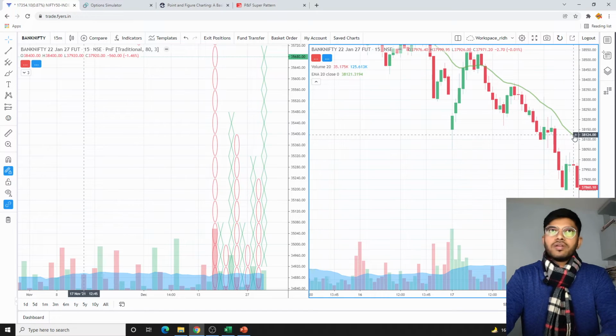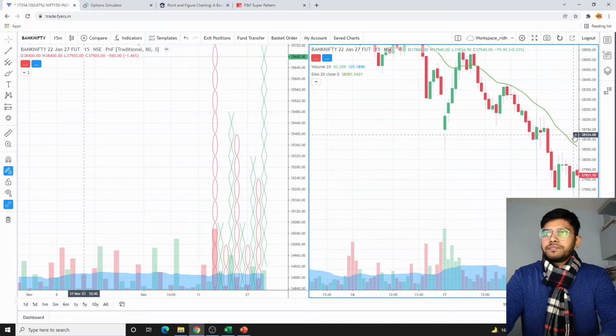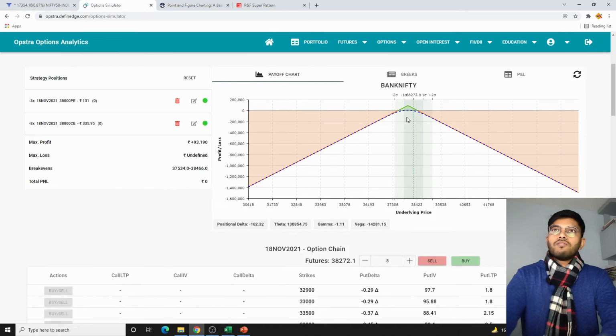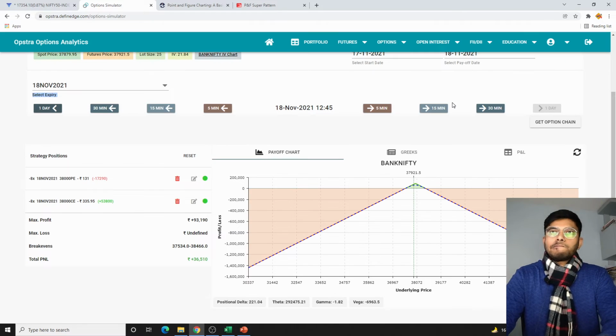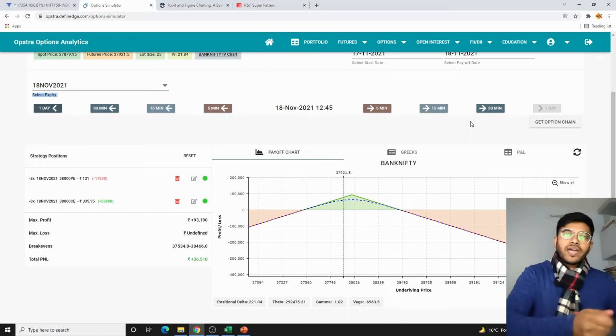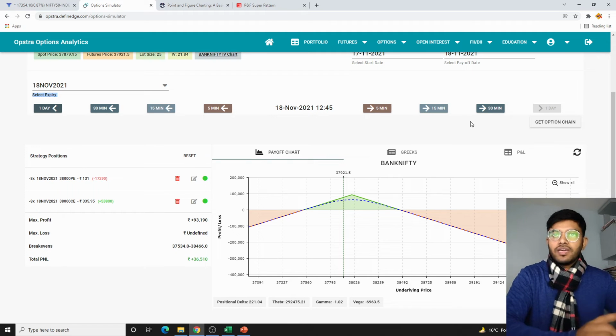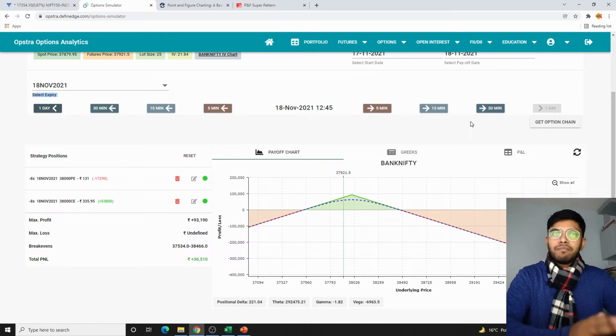Now 18th of November is the expiry day. Around 11:45, around 38,000, it is spending time even till 11:45. So let's just see what was the payoff on the next day. 12:45, 36,000 profit. Now when you get this 36,000 profit, I have to guarantee that I should be able to take away home 15,000 of the profit, and cannot be accepting any deal below that.